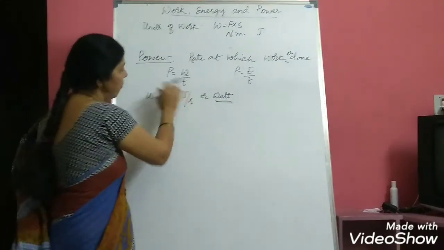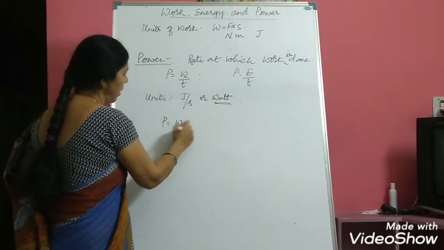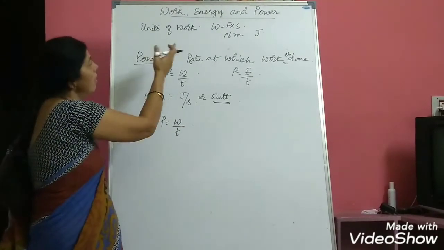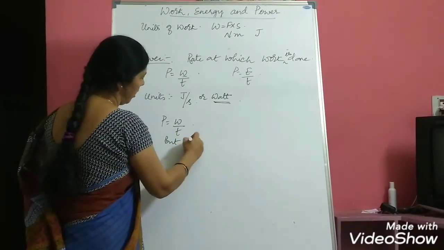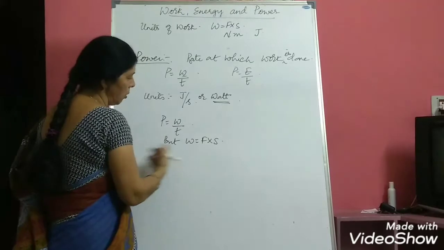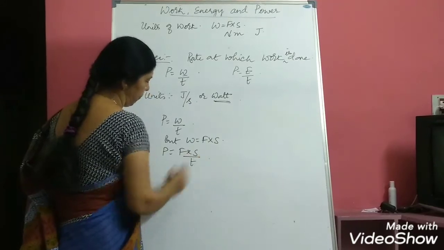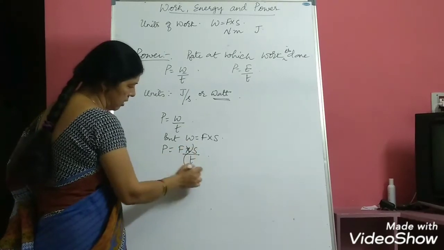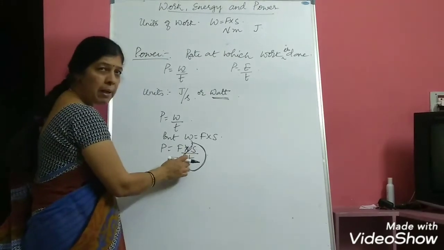Now, apart from this formula, one more formula we have to remember. See, P is equal to W by T. What is W? W is nothing but work done. Already we have learnt that work done W is equal to F into S. Now, instead of writing W, I substitute here P is equal to F into S by T. Just observe in this formula, F into S by T. This S by T, S is nothing but displacement and T is nothing but time.